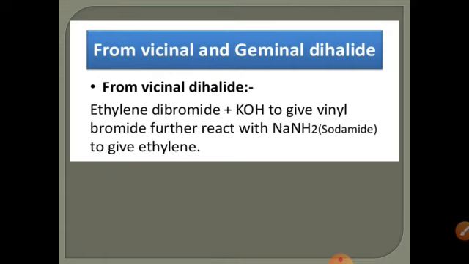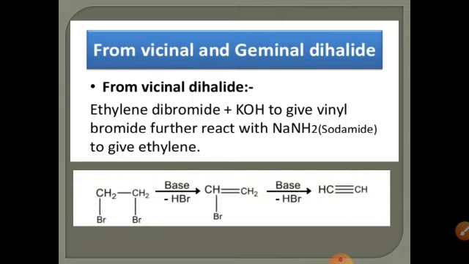If we have ethylene dibromide and treat it with a base, that is potassium hydroxide, it gives vinyl bromide, which further reacts with sodamide or sodium amide to give ethyne, an alkyne. We have a vicinal dihalide.